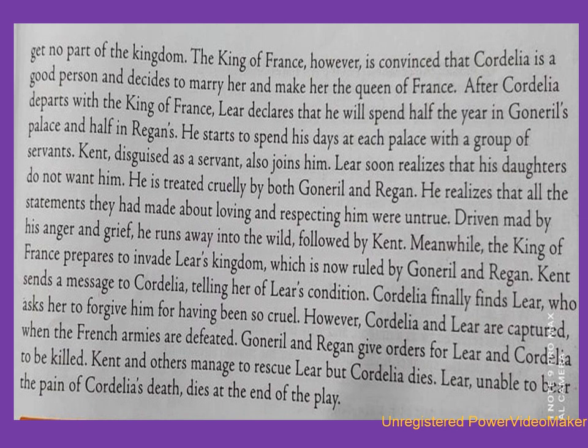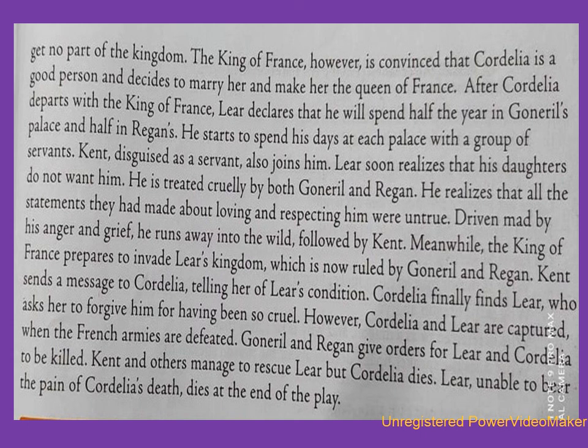After Kent is banished, Lear calls the King of France and the Duke of Burgundy to court. They both want to marry Cordelia, but Burgundy refuses when he hears that Cordelia will not get any part of the kingdom. So, after King Lear banishes Kent, he calls the King of France and the Duke of Burgundy to his court. Both of them are willing to marry Cordelia. But the Duke of Burgundy, when he comes to know that Cordelia is not getting any share of the kingdom, refuses to marry Cordelia.